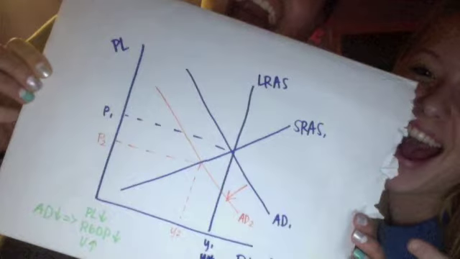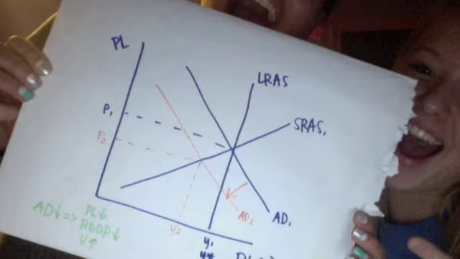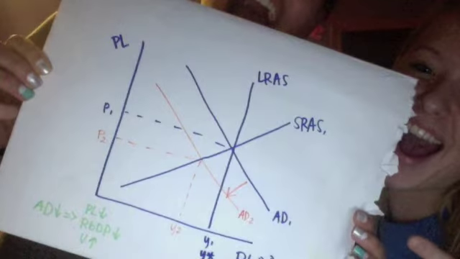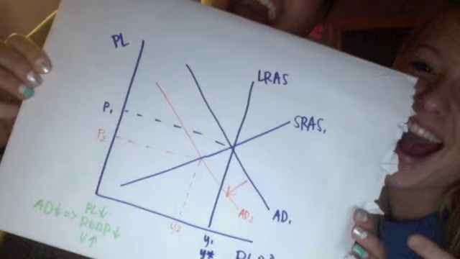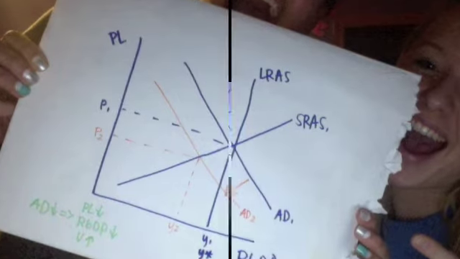Things that can decrease aggregate demand are any decrease in consumption due to loss of wealth or an increase in taxes, any decrease in investment, whether it be from businesses or from private families, any decrease in government spending, and any decrease in net exports. On the graph, if we see a decrease in aggregate demand, keeping short-run aggregate supply constant, we are going to see a decrease in price level, a decrease in our GDP, and an increase in unemployment.